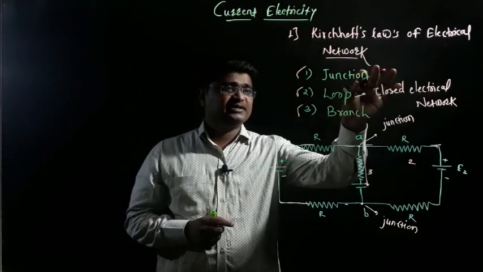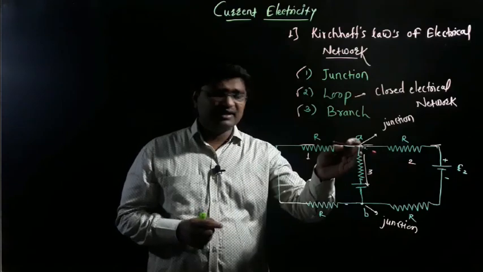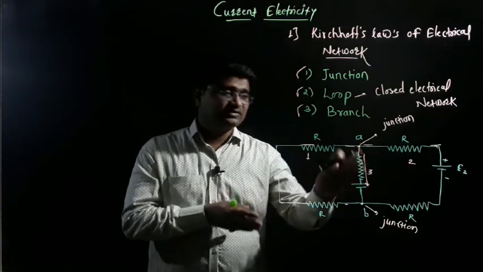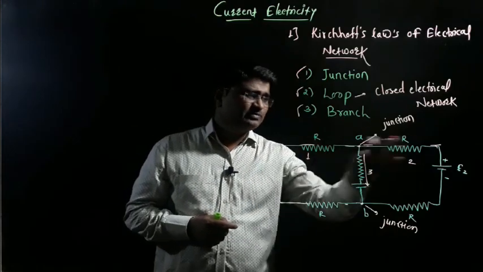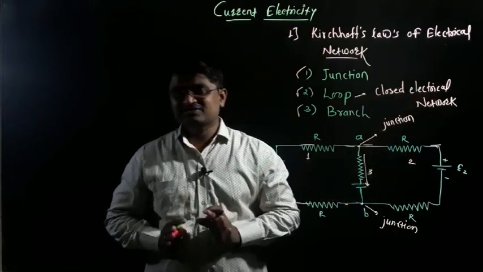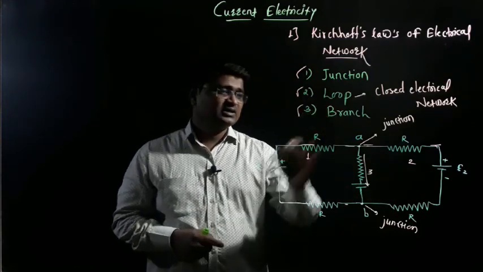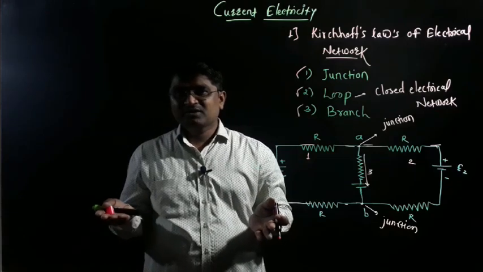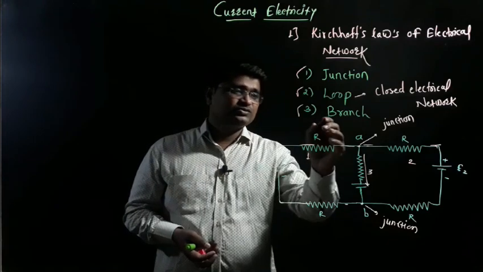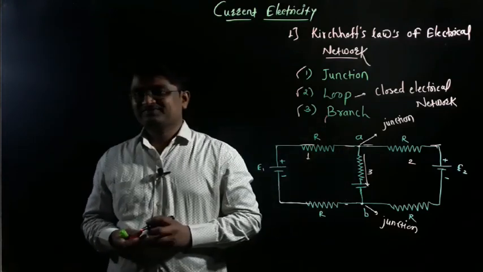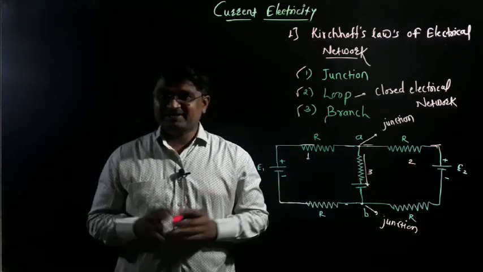I hope you understand the three important concepts: junction, loop, and branch. What is a junction? A junction is any one point on this electrical network where two or more conductors are joined. What is a loop? A loop is simply a closed electrical network. What is a branch? A branch is a part that lies between any two junctions, and that type of part is called a branch.